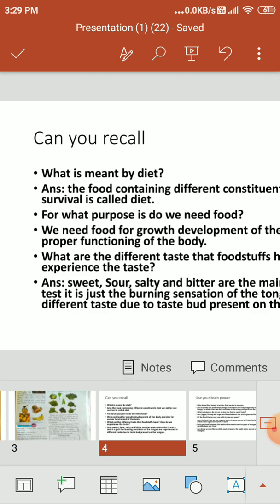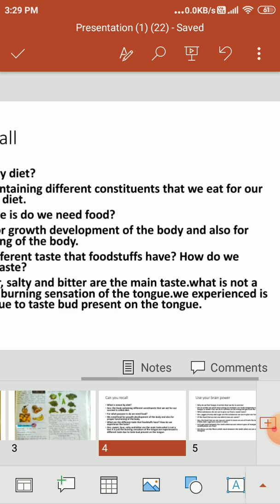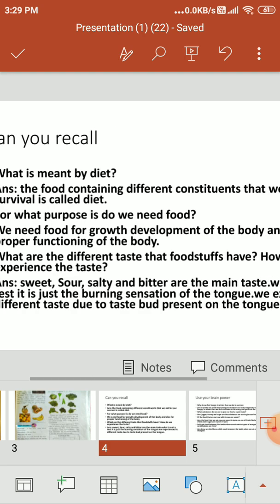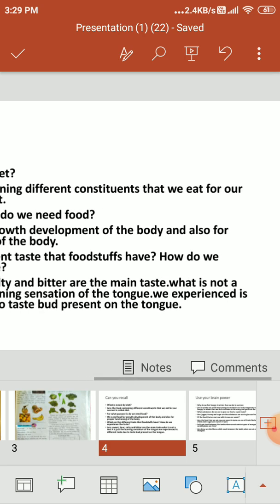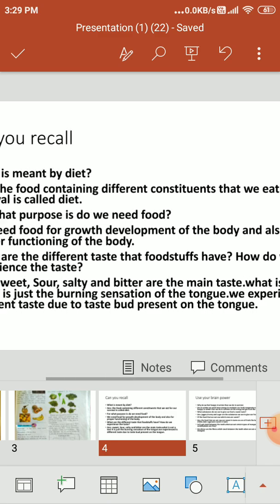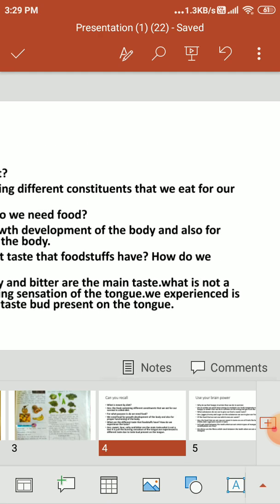Now the third question is, what are the different tastes that foodstuffs have? How do we experience the taste? Sweet, sour, salty, bitter are the main tastes. Hot is not a taste, it is just the burning sensation of the tongue. We experience different tastes due to taste buds present on the tongue.